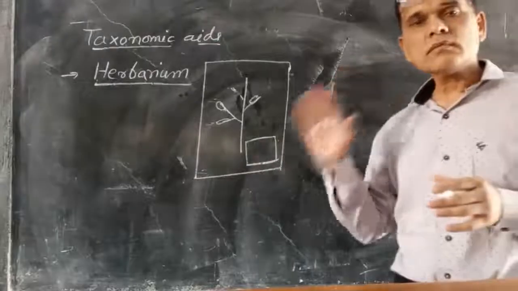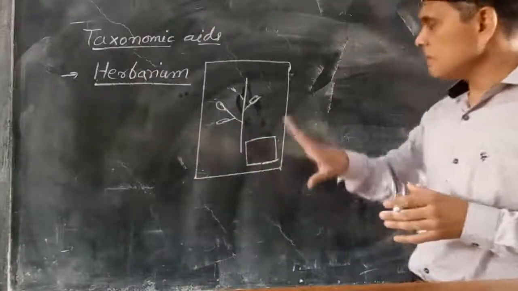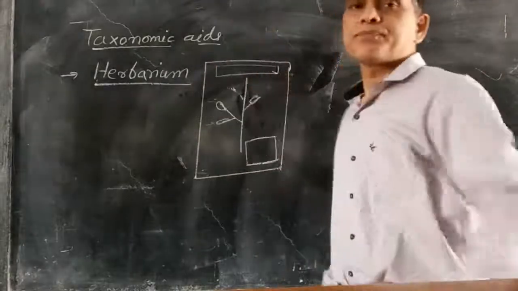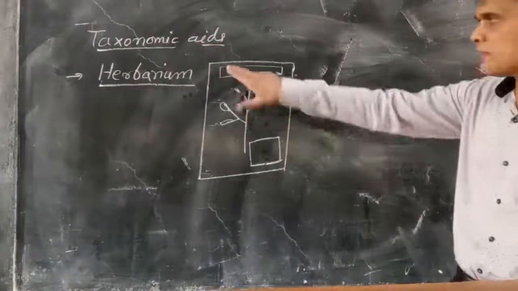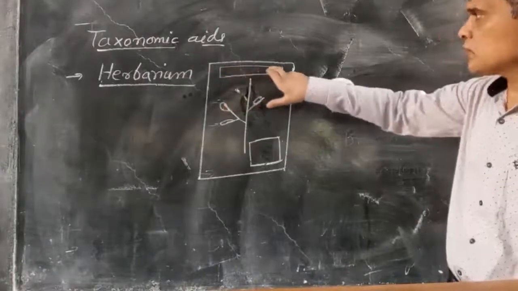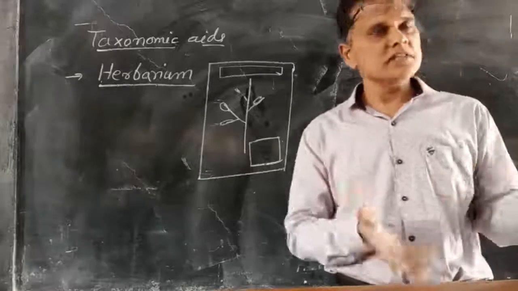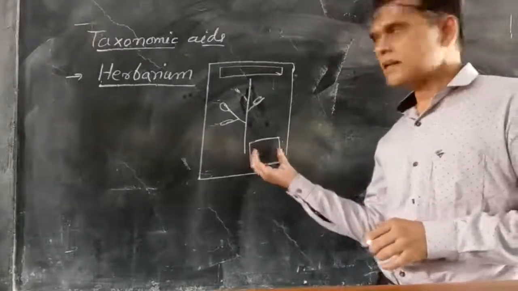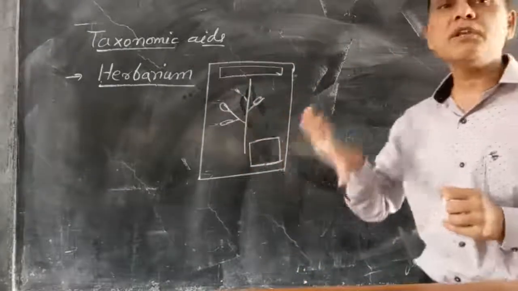Here the particular information regarding the area is written. Suppose we write Flora of Chittorgarh, meaning this is the area from which this plant is collected. The plant is pasted on the sheet, and this sheet is known as a herbarium sheet.